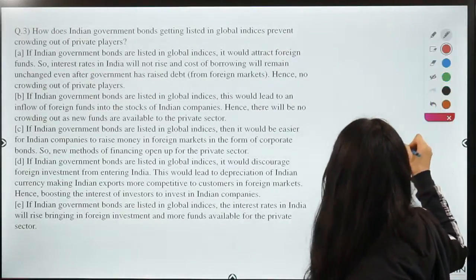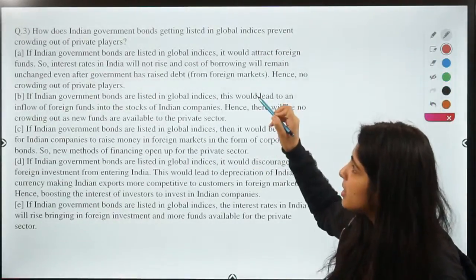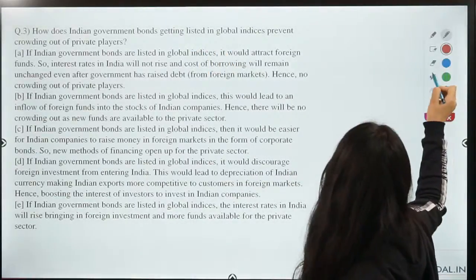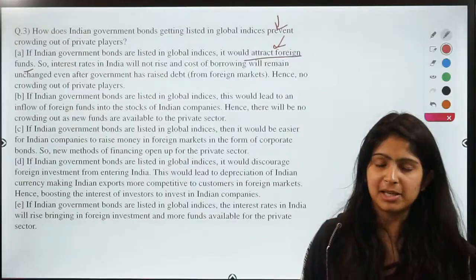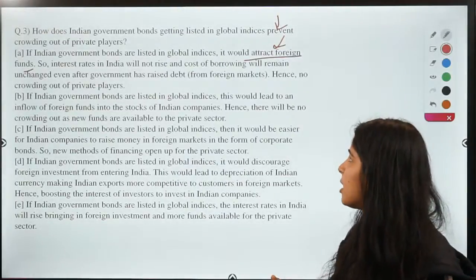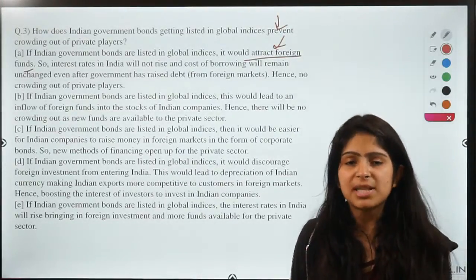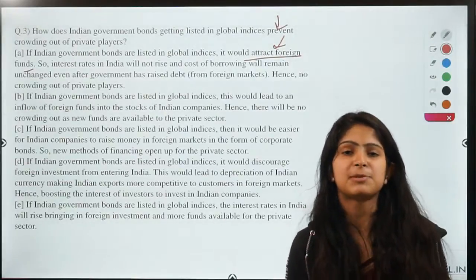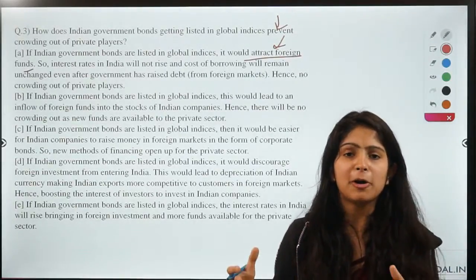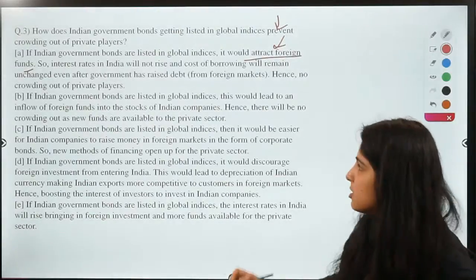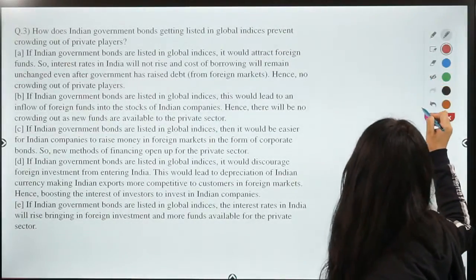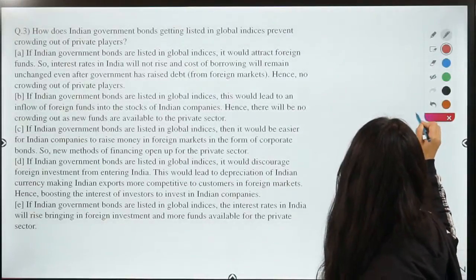So I hope we are clear with this question, that how government bonds listing in global indices prevents crowding out of private players. So the private players are not getting crowded out, as more funds are available for them, as the government is borrowing from foreign, not from India, right? So are there any doubts about this question? It's a very simple question if you know the meaning of crowding out.